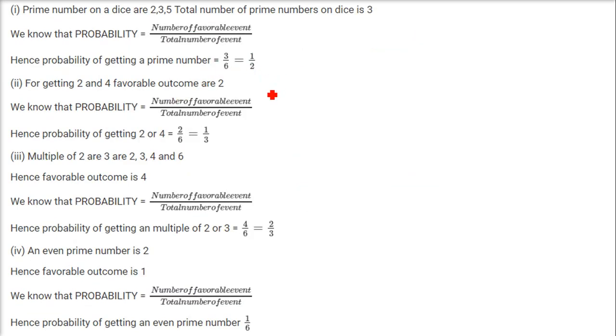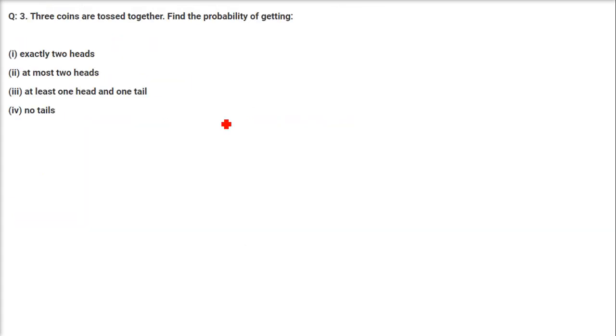This is the way you are going to solve it, whenever you are doing it for an assignment or examination. This is how you have to do it. The concept I told you just now.